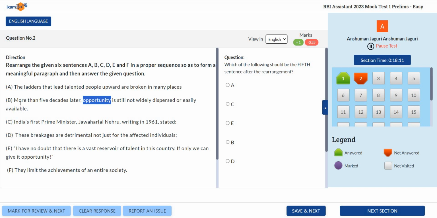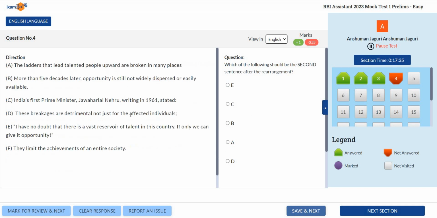Now let's find out the fourth. Look at A. The ladders that lead talented people upward are broken in many places. We're talking about opportunities for whom? Talented people, right? So it has to be the fourth one. Now, the fifth one. He talked about broken in many places, so let's see this D. These breakages. So go ahead. The fifth sentence is asking, so D is the fifth sentence. Then the third sentence we had already discussed: the third is B.